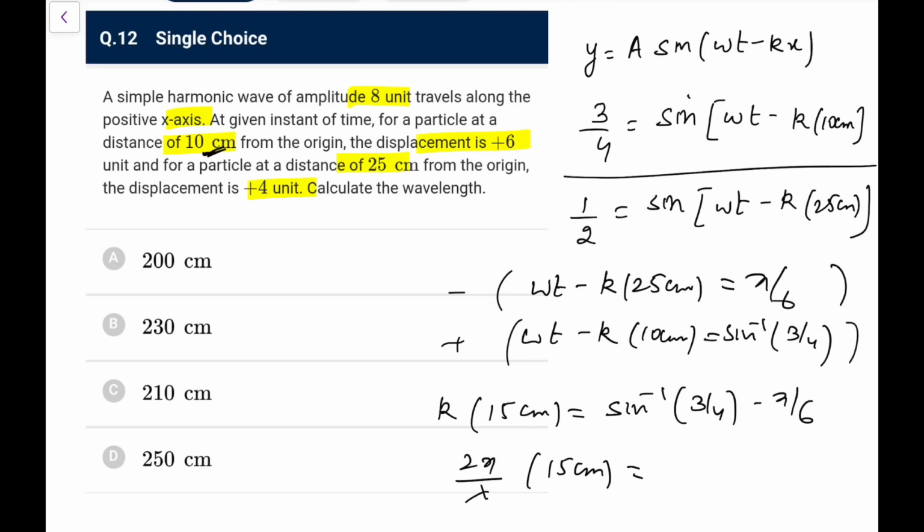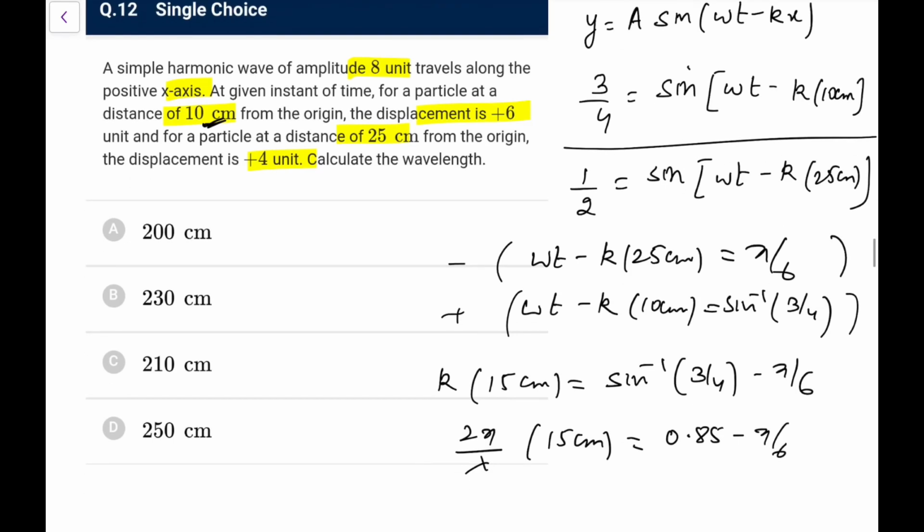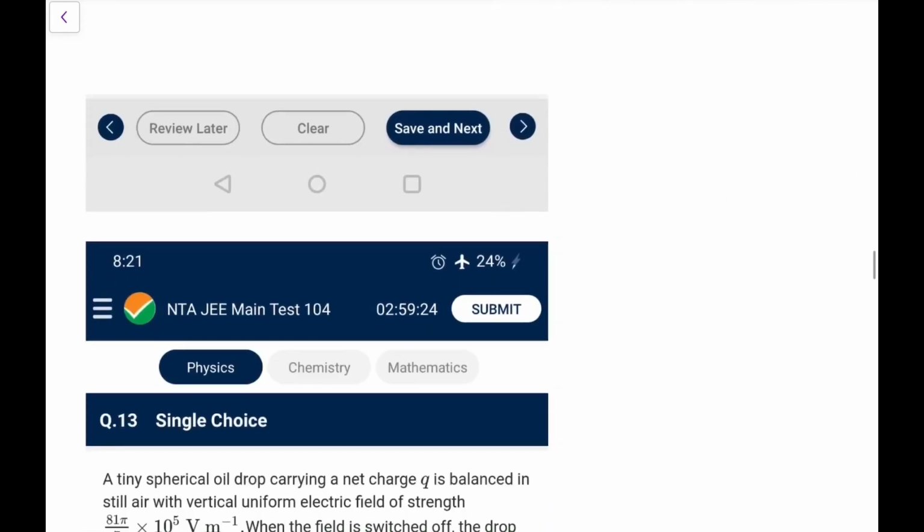The value that is coming is 0.58 radian, and that is approximately what I am getting. I don't know how you will calculate this. This is not a right question to give you in the examination unless they provide a calculator. Minus pi by 6, what is pi by 6? Let me do it again. Lambda would be 2 pi by, that is 30 pi centimeter upon 0.58 minus pi by 6. Now do your calculation. It's not an easy one, so no point in doing it. It is 250 coming out, but I don't think this question can be done by you in the examination hall.